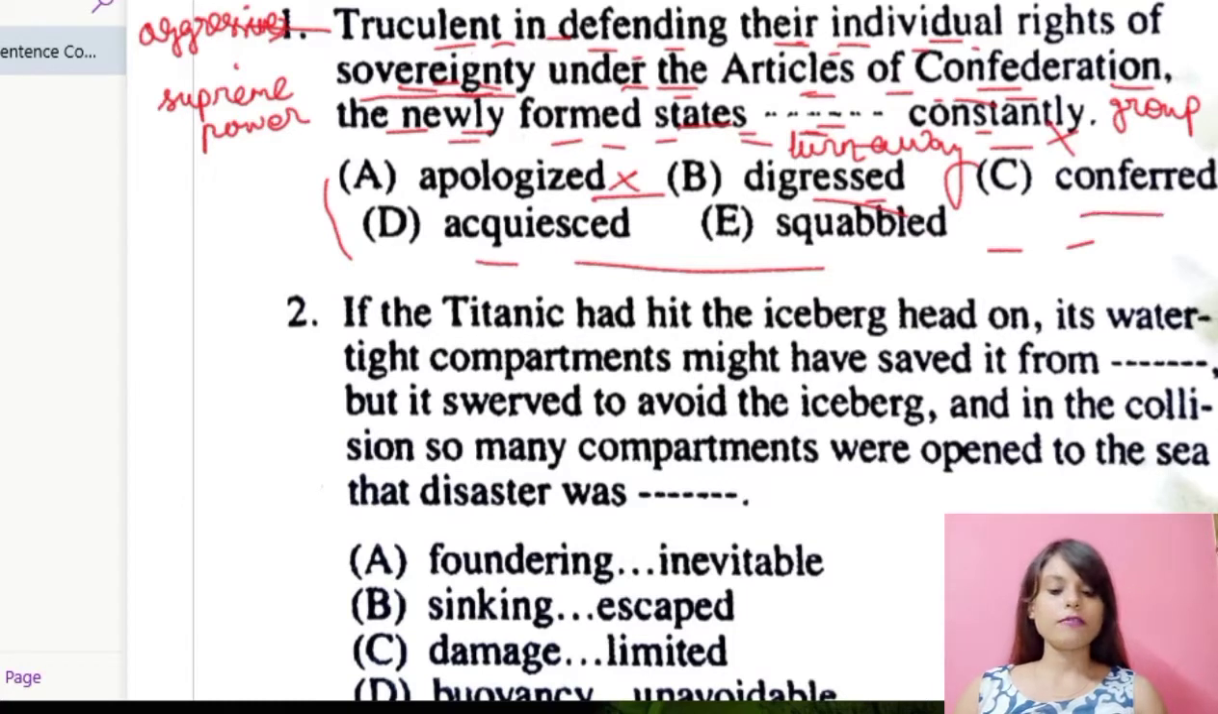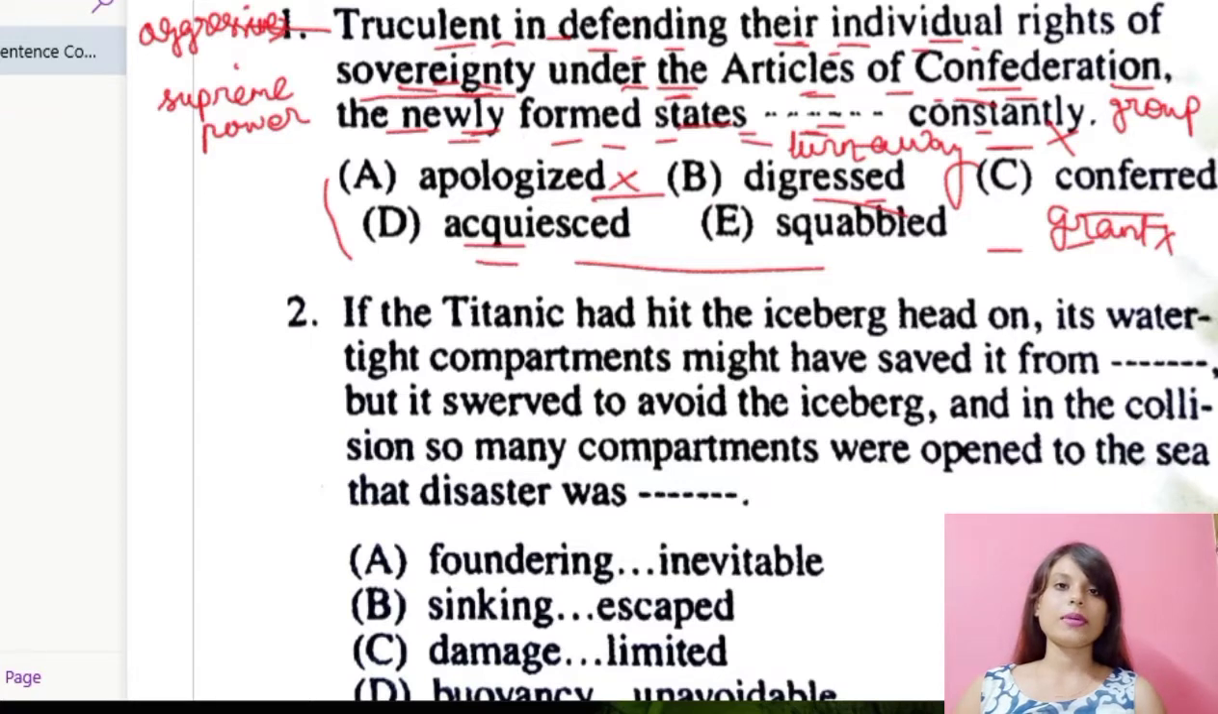Conferred. Now conferred means to grant. Alright. Now if I put conferred, truculent in defending their individual rights of sovereignty under the Articles of Confederation, the newly formed states conferred constantly. No, see, it's not making any sense. So number C is also wrong.